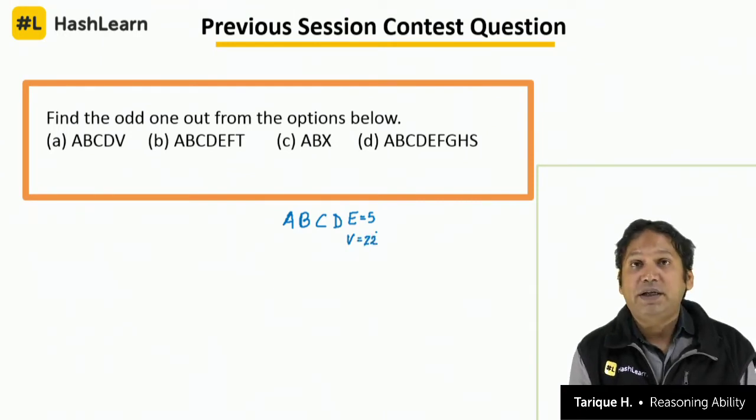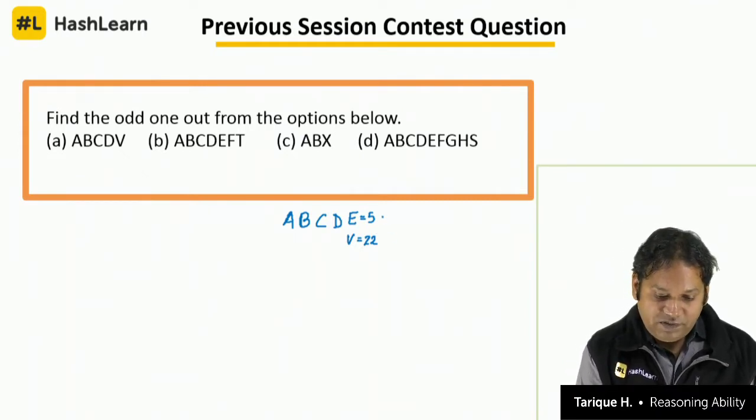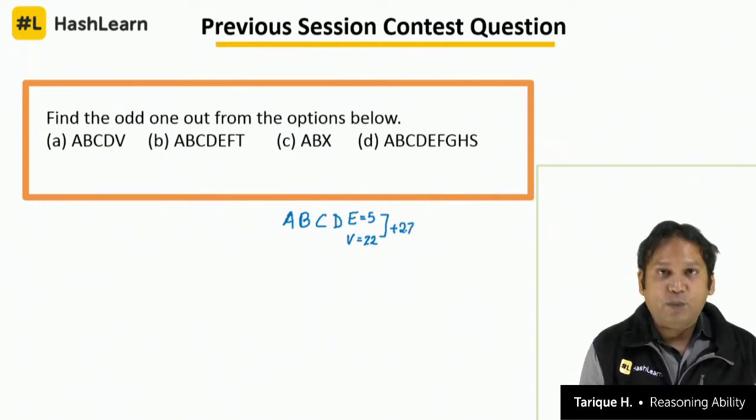What is the positional value of V in the alphabet? 22. So T is 20, U is 21, V is 22. What is 5 plus 22? 27. Let's look at the second option now.